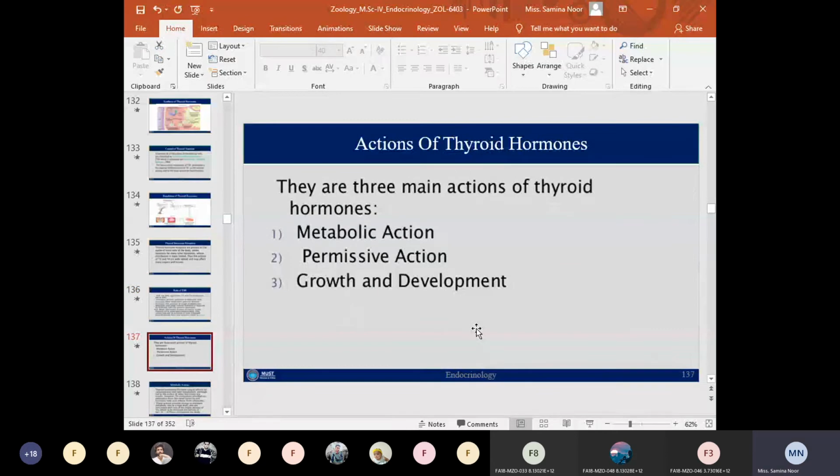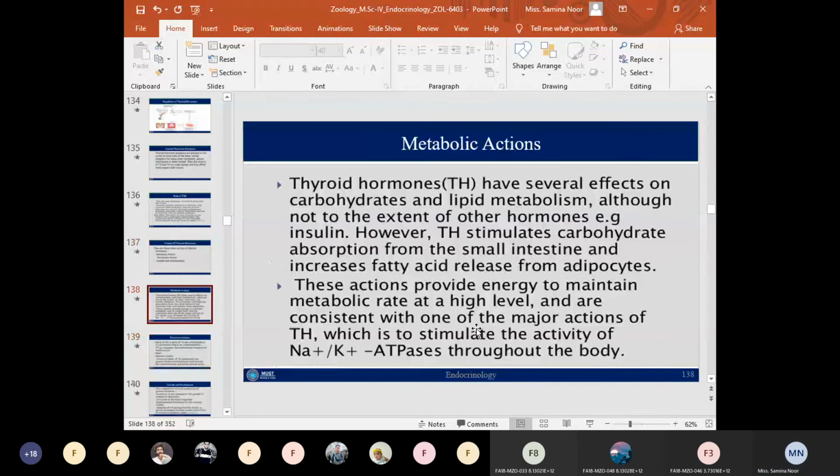Then next is about the actions of the thyroid hormone. The thyroid hormone mainly performs three different types of physiological actions. One is the metabolic actions, next is the permissive actions, and third is growth and development. First is the metabolic actions.